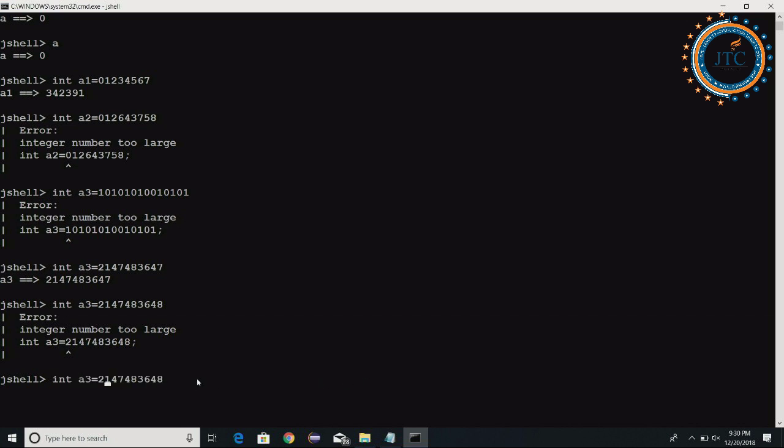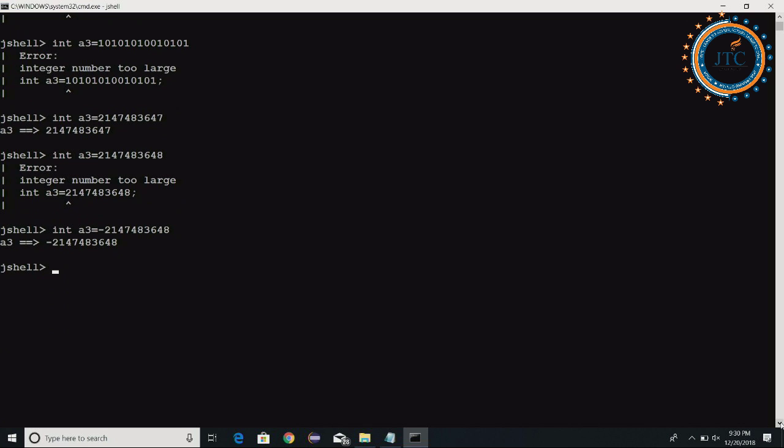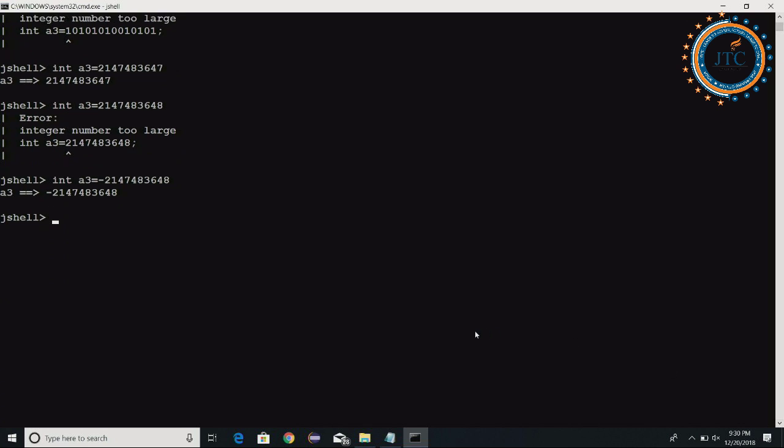Okay, let's do one more thing. I am writing here the minus. I have just written the minus, so in this now, you see what we are getting. You can understand this point very clearly. Now, if I write here the 9, what is it giving again? It is giving us some different message, integer number too large, and all other sorts of things correspondingly.